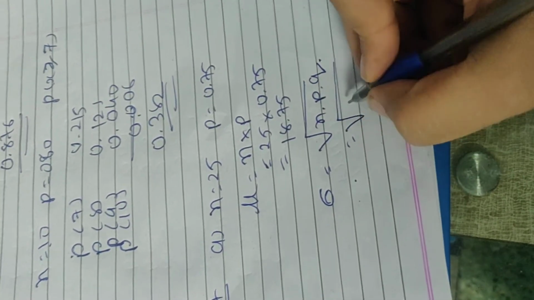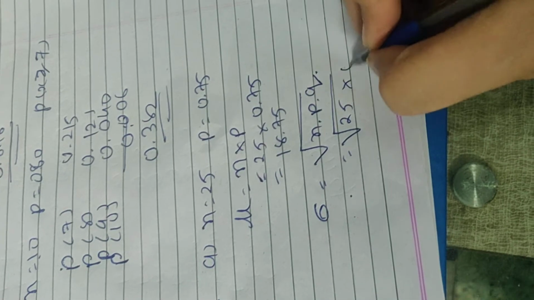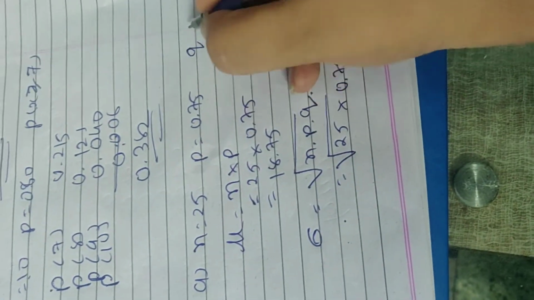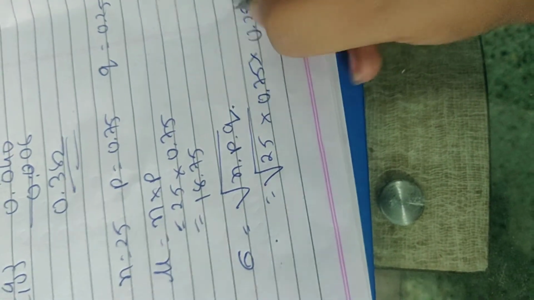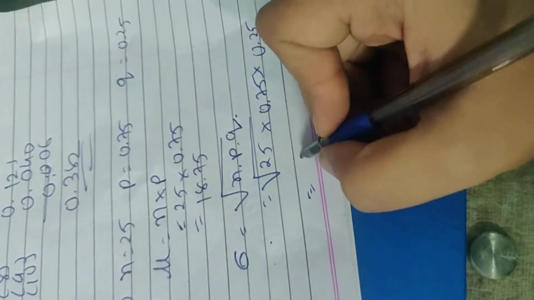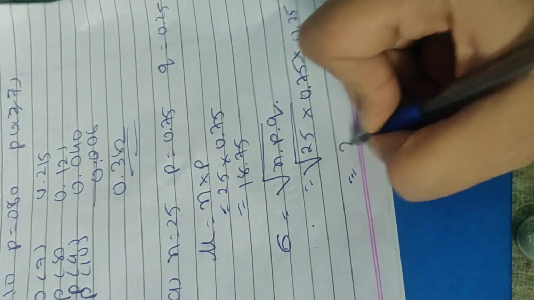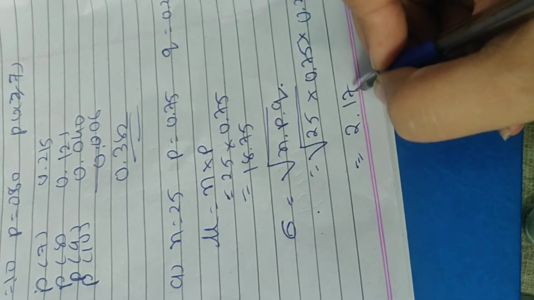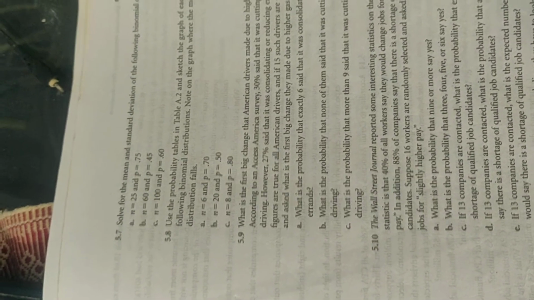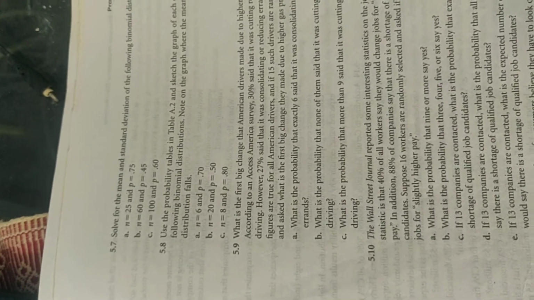So that is 25 into 0.75. If p is 0.75, then q will be 0.25. So the answer is 2.17.